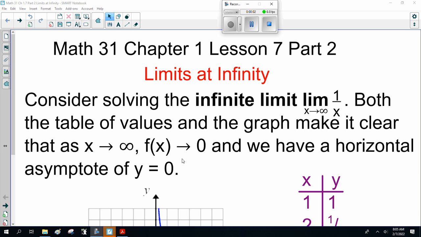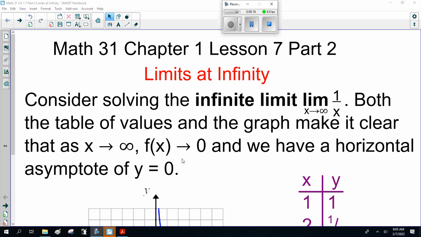Hello, ladies and gentlemen. Welcome back to Math 31 Calculus, Chapter 1, Lesson 7, the second part. It's actually video number 4, Limits at Infinity. Now, this gets a little confusing, so pay attention.